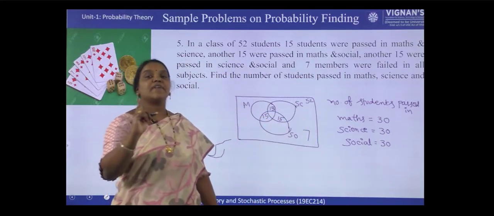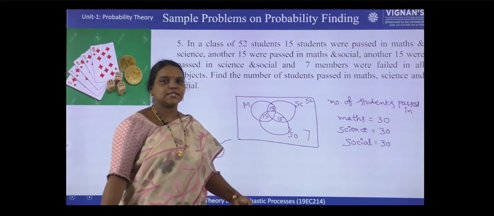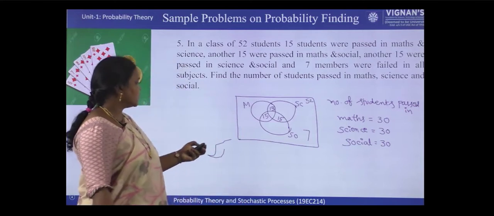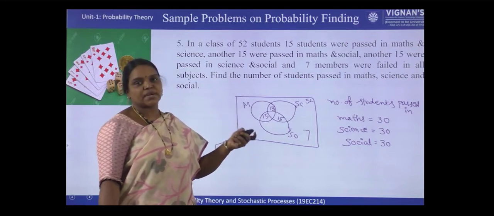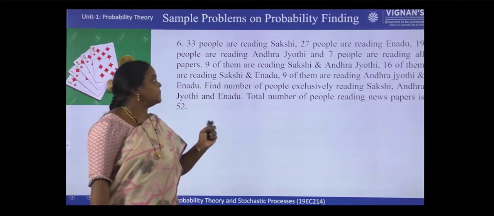Okay, probability value never exceeds 1. Please remember that point. So these are not probability values. They are asking us the number of students. Okay, now let us see the next problem.